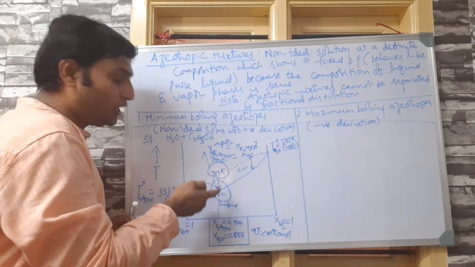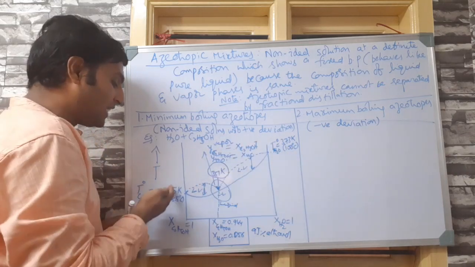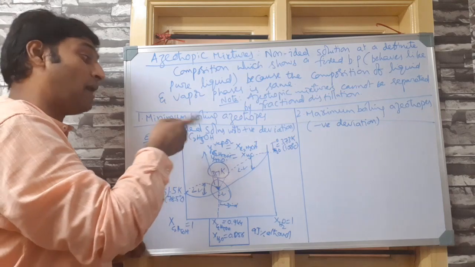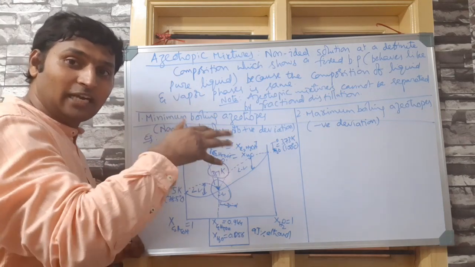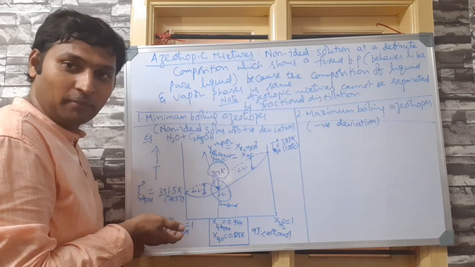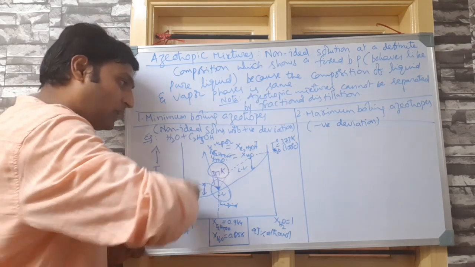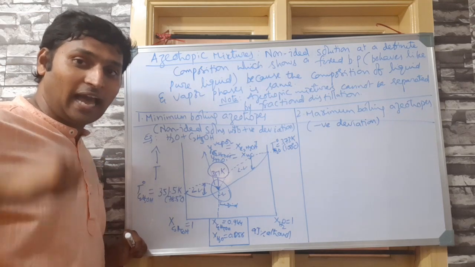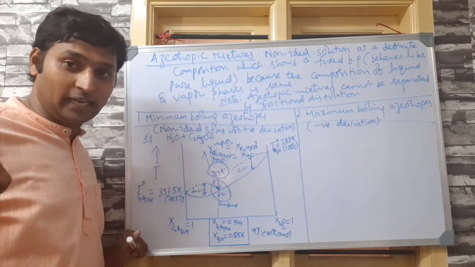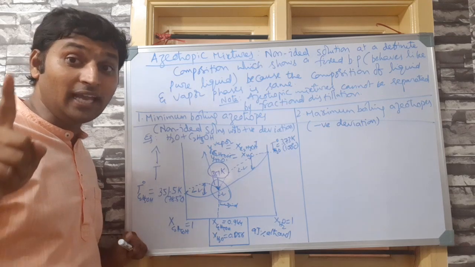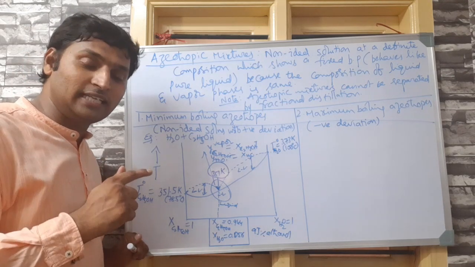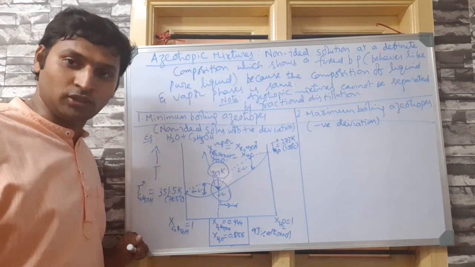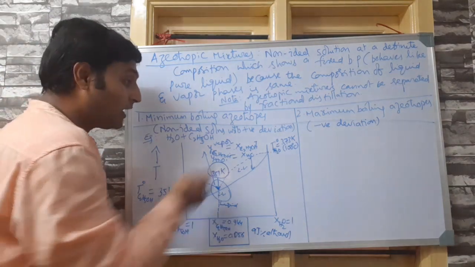Now that boiling point of the azeotropic mixture will be lower than the boiling points of both pure liquids because they are showing a positive deviation for vapor pressure. That means it would be negative deviation for boiling point. So vapor pressure would have been greater than both the pure liquids, whereas vapor pressure should be lower than the more volatile liquid and higher than the less volatile liquid if it were ideal. Because it is non-ideal with positive deviation, vapor pressure at some point would be more than both. At that point, boiling point will be less than both.